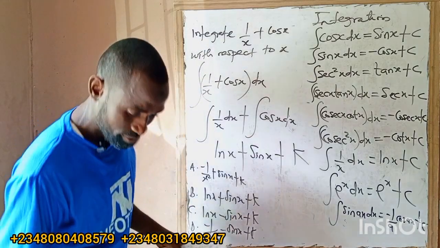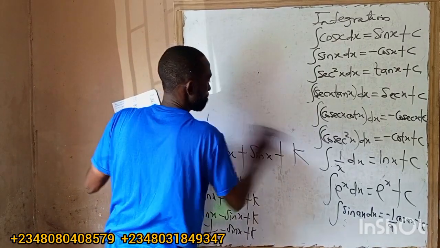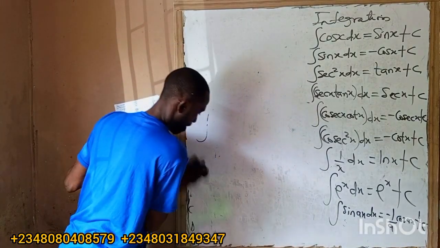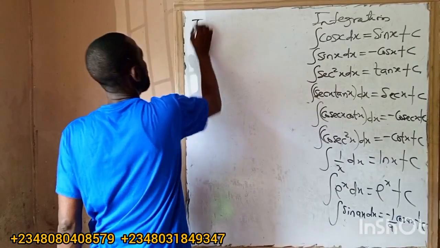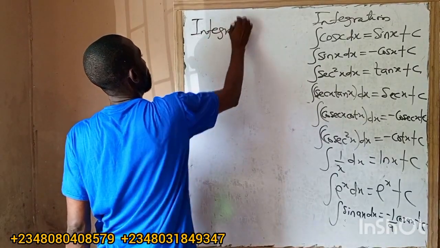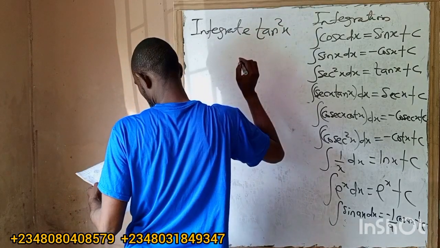Integrate tan square x. How to integrate tan square x?